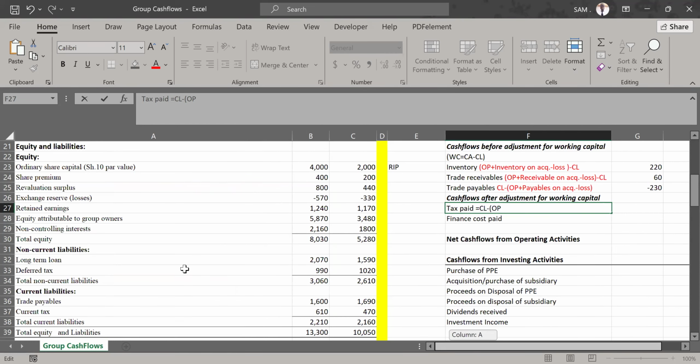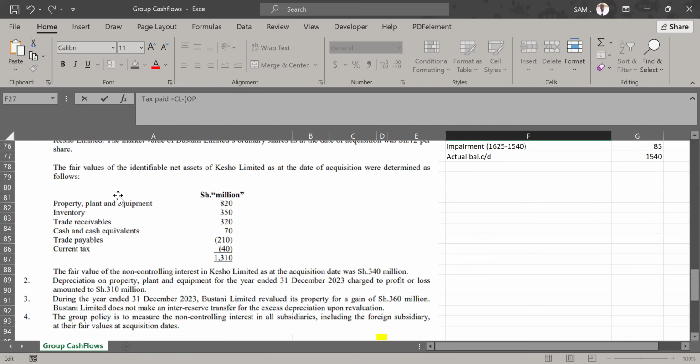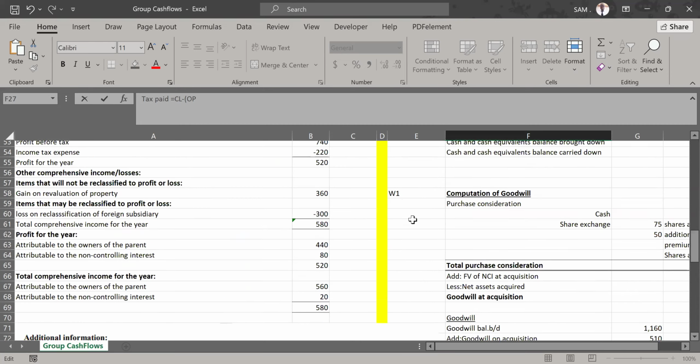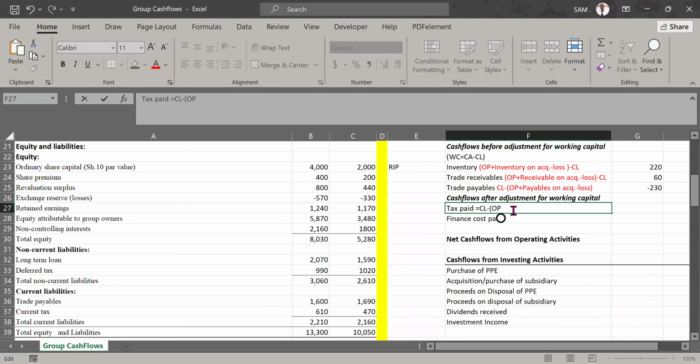let us look at note 1. Was there any tax which was acquired? You can see the fair value of identifiable net assets. I can pinpoint there was current tax acquired from this subsidiary of how much? 40 million. You see that? That one affects our tax account. So, opening balance, add tax acquired from the subsidiary. You add it because it is affecting our tax account. We are bringing on board more liabilities.